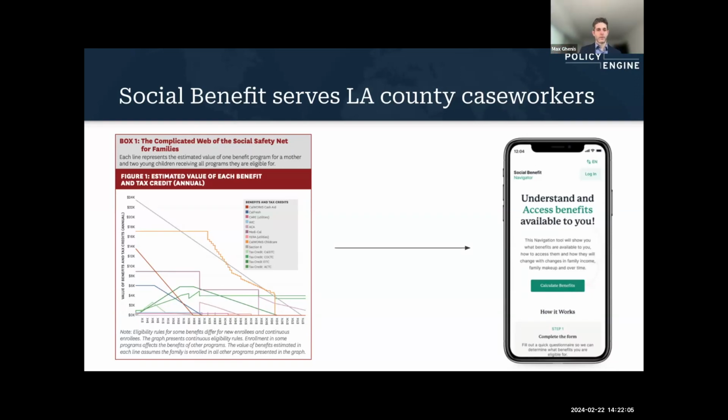If you got a raise, started to work more, you would lose a bunch of benefits, lose your tax credits, et cetera. So they partnered with USC to do a study on this, looking at a whole range of benefits. And now they're building a software product that's helping LA County caseworkers help people themselves understand what the implications are for different scenarios. And they're using our API. So we have a Python package, we have our own web app, and we also host a REST API. So it's been a really fruitful partnership. We're excited to see them grow.